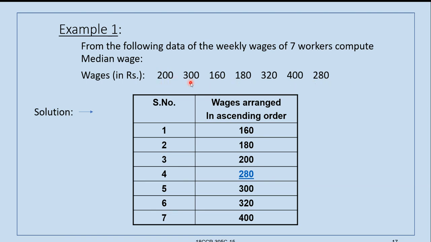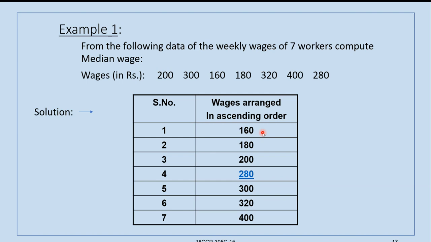See, 200 is given, 300 is given, again 160 is given, 180 is given. So these should be arranged in an order, and 280 should be arranged in an order. Here it is arranged in order. First comes 160, the lowest number. Next is 180, second lowest, and 200, 280, 300, 320, and 400.